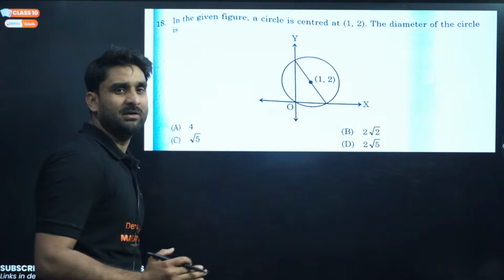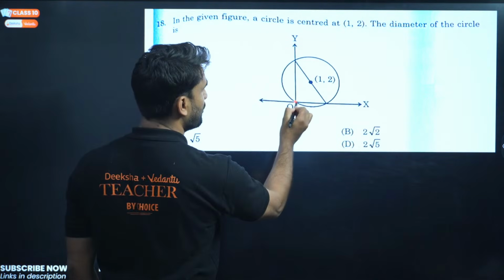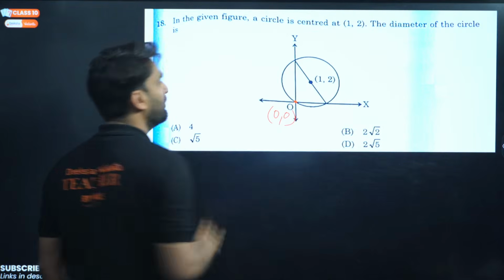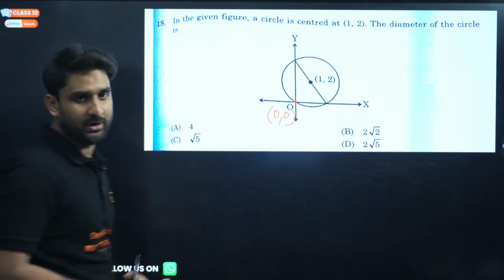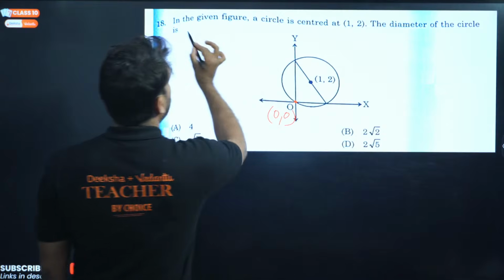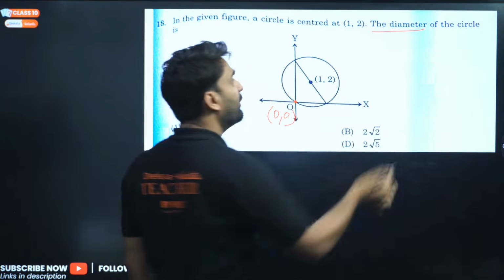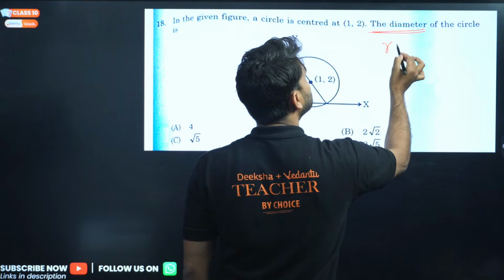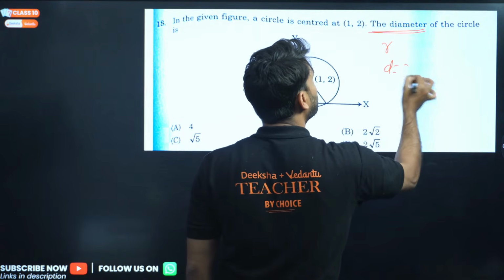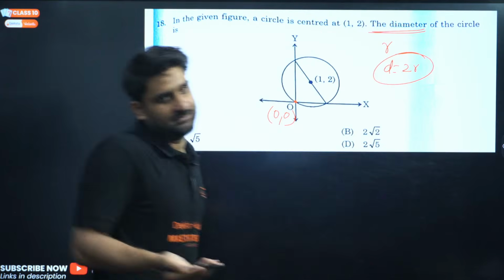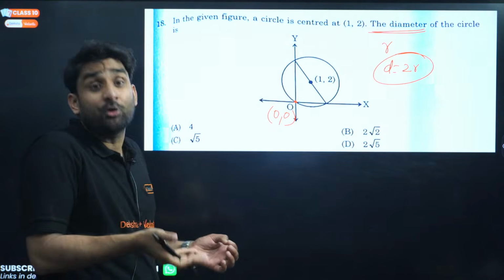Yes, look at the question. So basically this is the x-axis, this is the y-axis, my dear. If this is the origin, the coordinate will be (0, 0). This is obvious. And the center is (1, 2), and we have to find the diameter. We all know that once we get the radius, we can directly get the diameter.